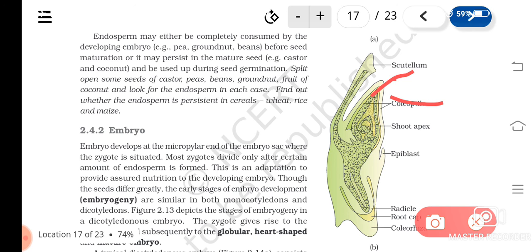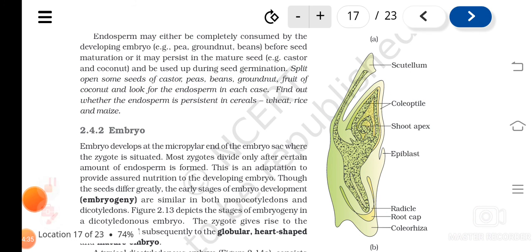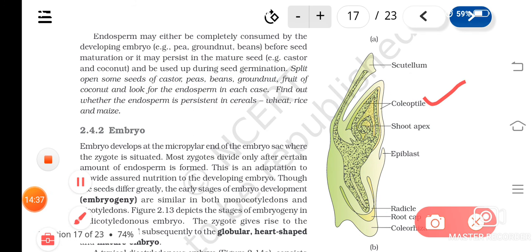And the portion just below the attachment of the cotyledon to the embryonal axis is known as the hypocotyl, and it will end in a radicle, and also there will be a root cap, and this will be protected by a coleorhiza. So this part is known as the coleoptile, and the single cotyledon is known as the scutellum.